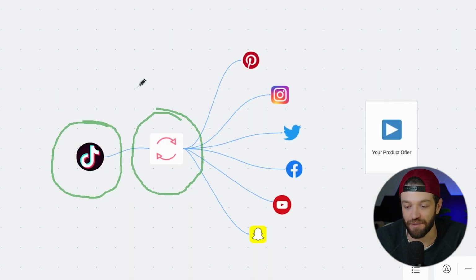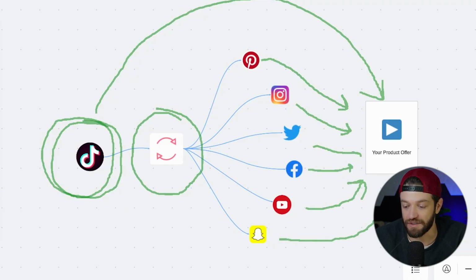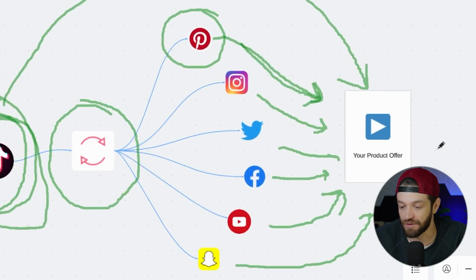Okay, but essentially the primary purpose of every single video that you create should be to send traffic to your product offer. And then once these videos get posted to these other platforms, they are going to be sending traffic to your product offer as well. That way, every single time you post a TikTok video, you're going to get all of these additional videos that are helping to drive traffic to your product offer.